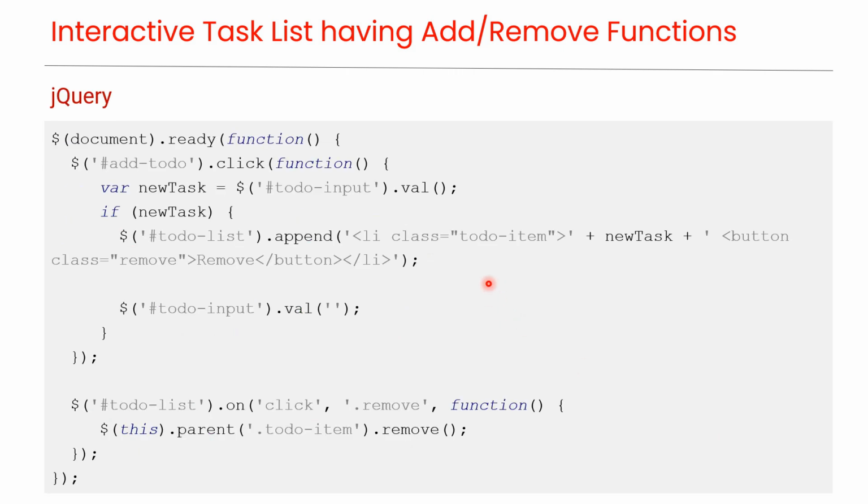This jQuery code enables interactivity for the task list. When the document is ready, it listens for a click event on the Add Task button. If the input field contains a value, a new task with a remove button is appended to the list by using the append method, and the input field is cleared.